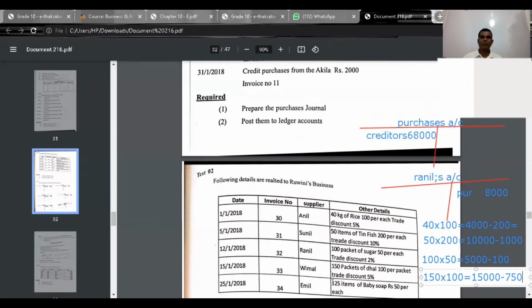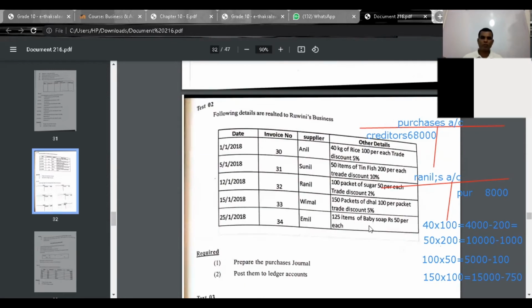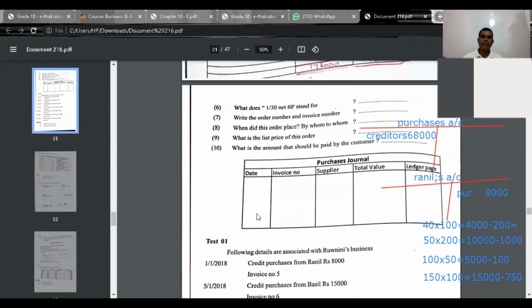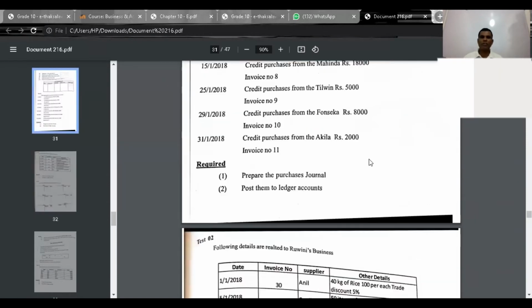Next one, 125 into 50. Then 125 into 50 means value is how much? 6,250. No trade discounts. Then value is 6,250. Then here date, invoice number, name of supplier, 6,250.